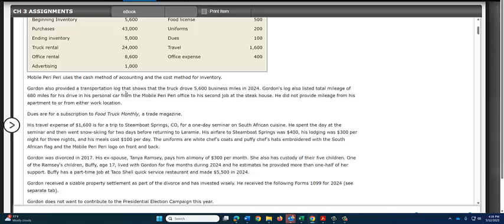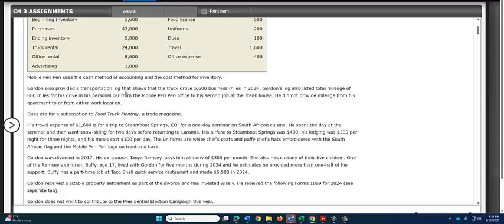So we'll look at both of those separately. Gordon provided a transportation log that shows that the truck drove 5,600 business miles in 2024. The standard mileage rate for 2024 is 67 cents. So he should be able to take transportation or car and truck expenses of 5,600 times the 67 cents for